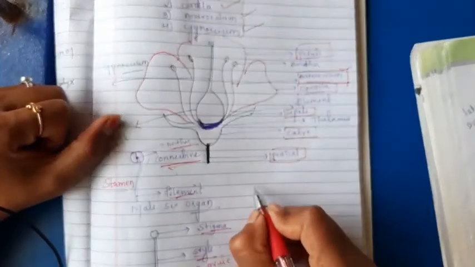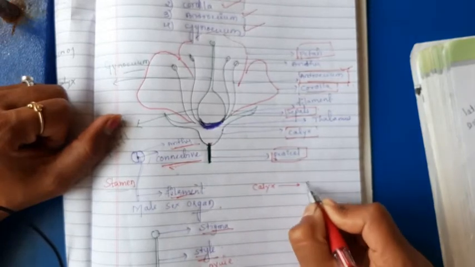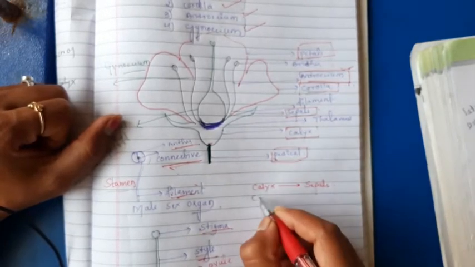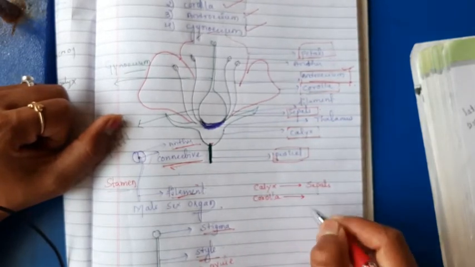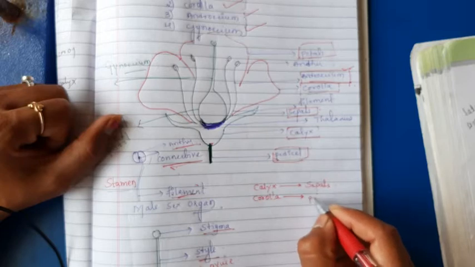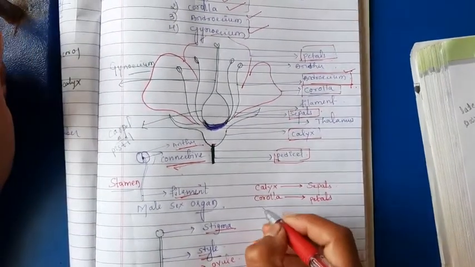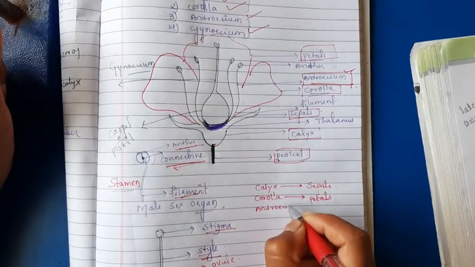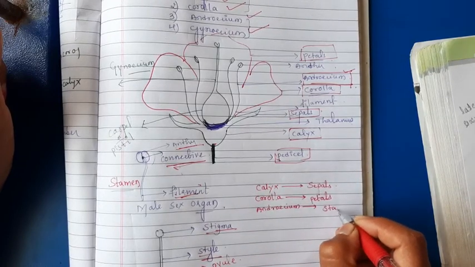Finally, the first whorl, the calyx, consists of sepals. Corolla consists of petals. Androecium consists of stamens.